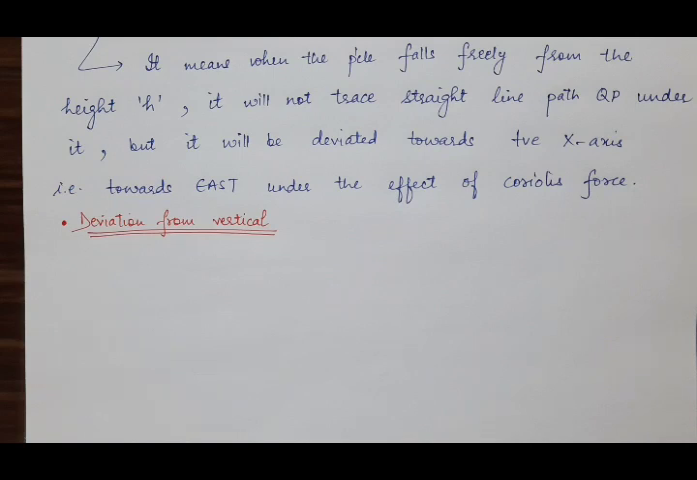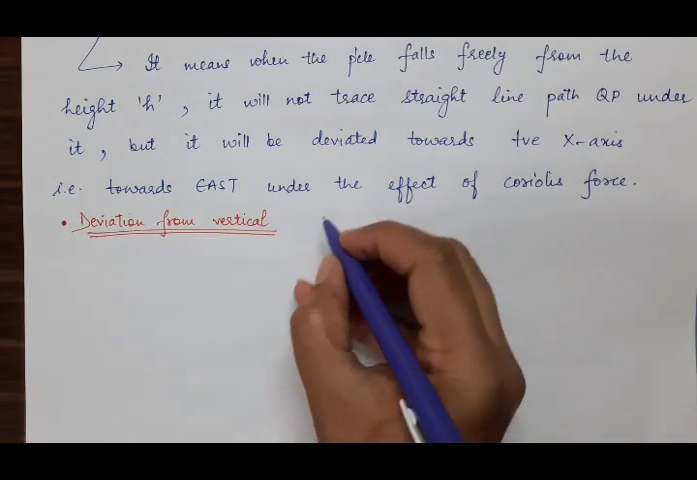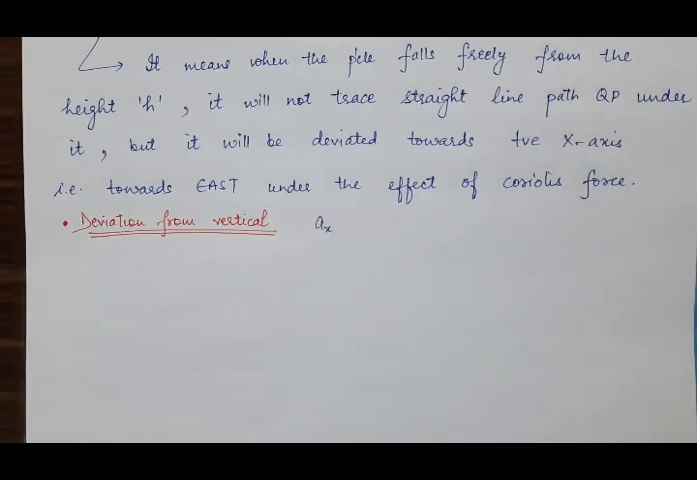Now because of the Coriolis force acting on the particle, there will be some acceleration due to this force along the x-axis, because this force is acting along the x-axis. So the acceleration of the particle will also be there along the x-axis. Suppose that acceleration is ax. So what is ax? Ax is the acceleration which is produced because of the Coriolis force acting on the freely falling body. You have to write this line.